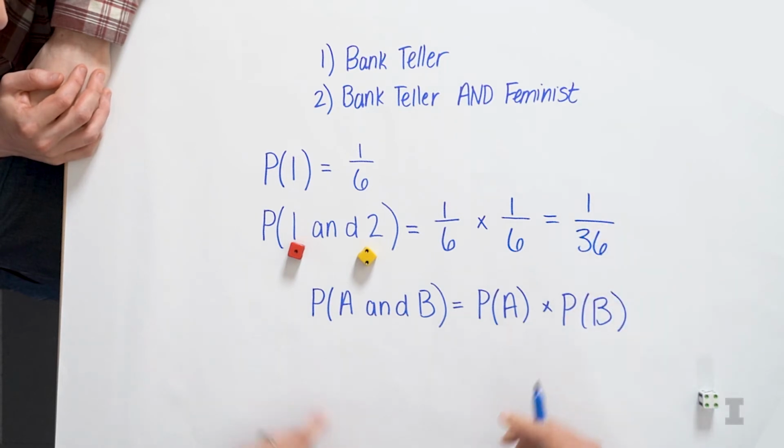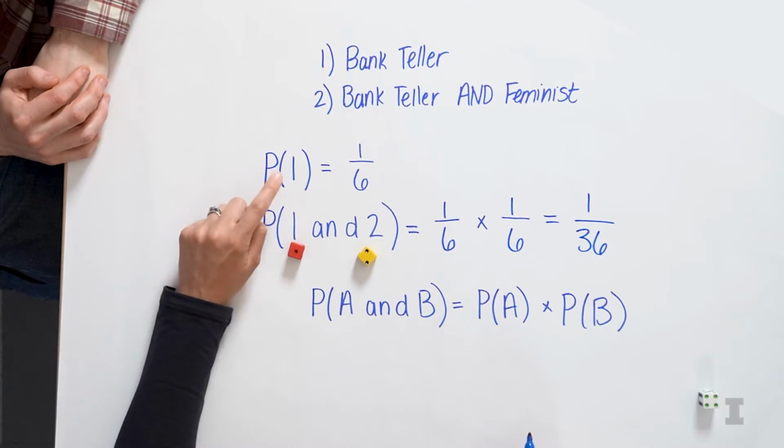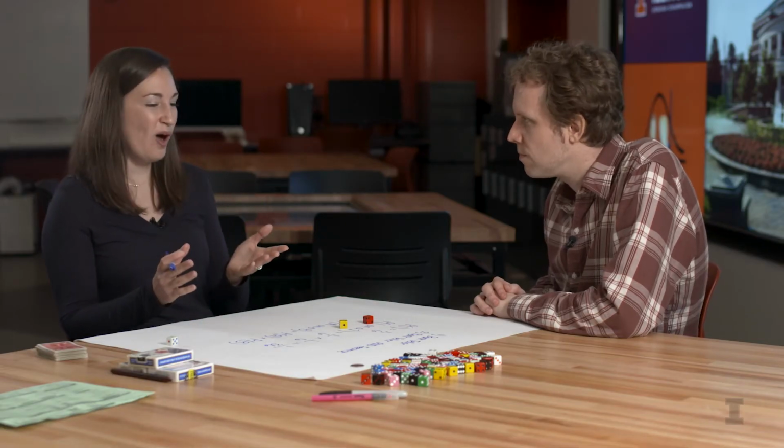So we can see here that the probability of both things happening is less than the probability of the first thing happening. And because probability ranges between 0 and 1, with this multiplication rule, the more conditions we add, the smaller that probability is going to be.